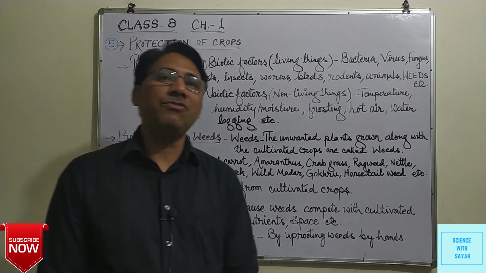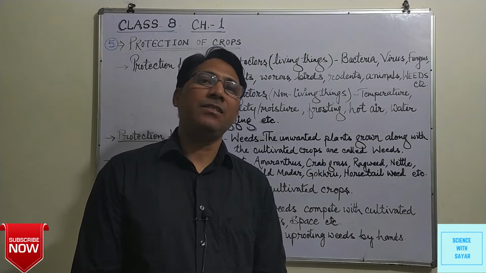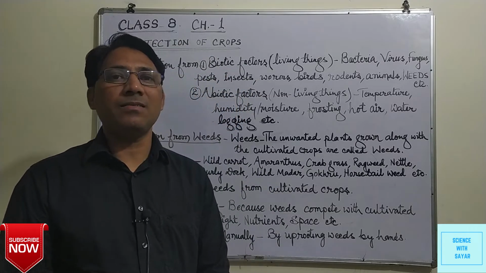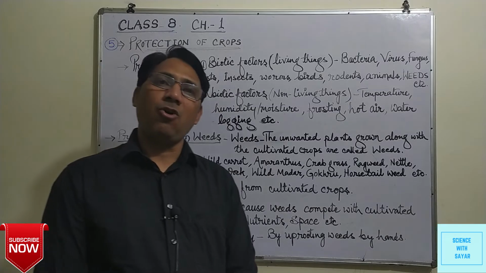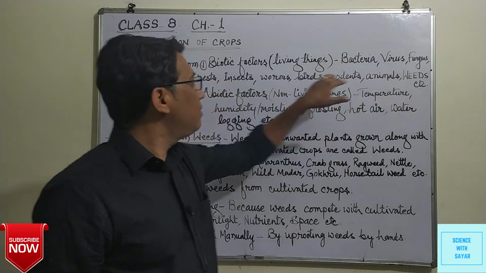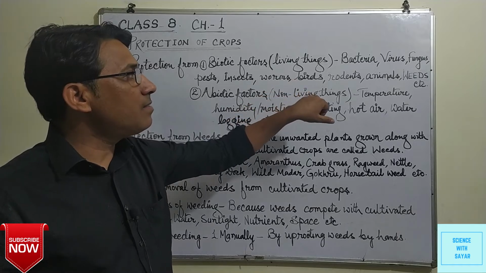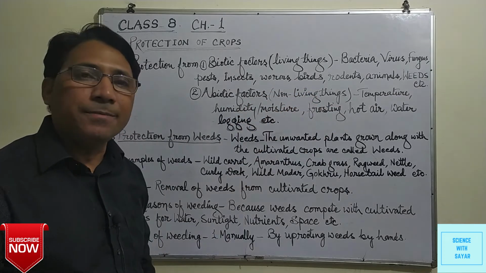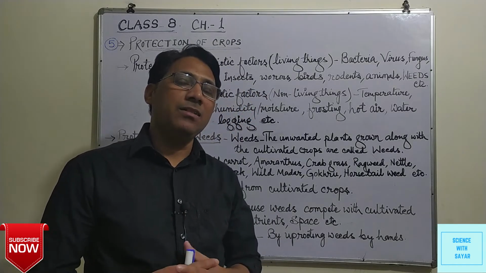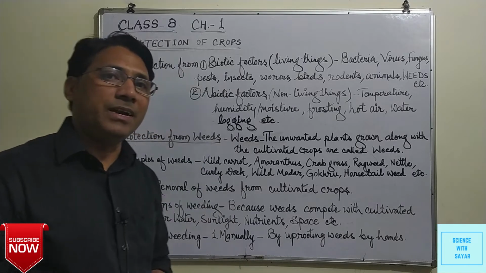Biotic factors are the factors which are living things, living beings, which can affect the growth and other activities or processes of the cultivated crops. Those are bacteria, virus, fungus, pests, insects, worms, birds, rodents, animals, weeds, etc. These are the living things which affect the growth and other activities of the plants. They can harm the plants, cultivated crops.